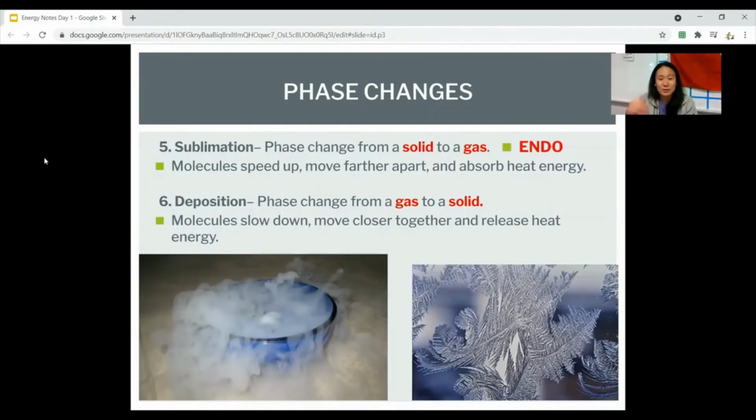Then deposition is going from gas to solid. It started out as a gas, but it cooled down so fast that all of a sudden it turned into solid. Where do you see that in real life? You see that with snow or hail. The gas all of a sudden turns into a solid. And we just saw that hail damage that we had. It's crazy hail. So why is it cooling down so much? Because it's exothermic. Heat is leaving the system. All right, so now we're going to do practice with all of that.